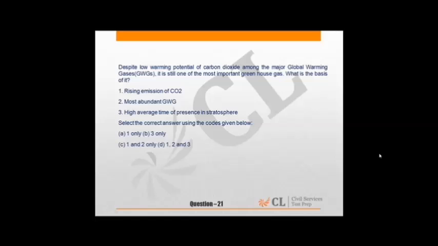It is all are reasons for global warming. This carbon dioxide is a reason for global warming because of rising emission of carbon dioxide, the most abundant greenhouse gas, and then its high average time of presence in the stratosphere. So answer is D.